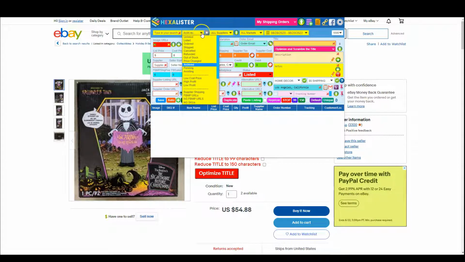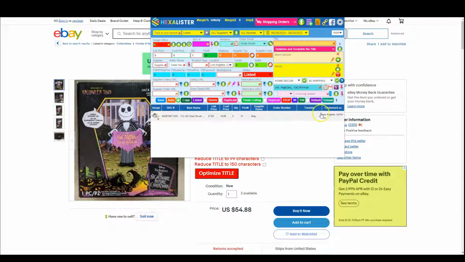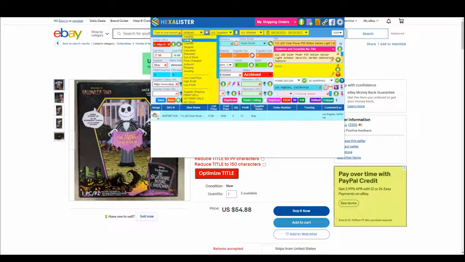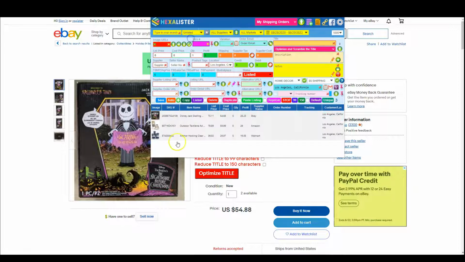But currently I don't have any in the archive. However, you might have a bunch listed here that you can choose and say, you know what, I'm going to take this over to archive, and then let me save archive because I want to bring this listing to Mercari as well. So I have one archive and then 3 unlisted. So let me edit the description real quick.